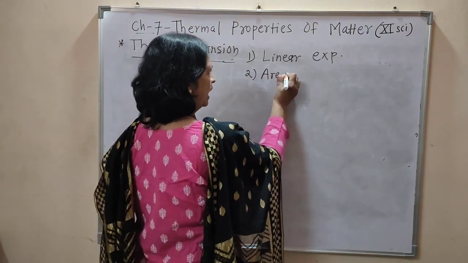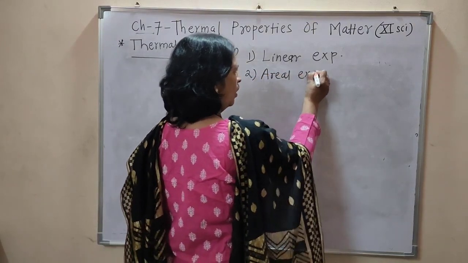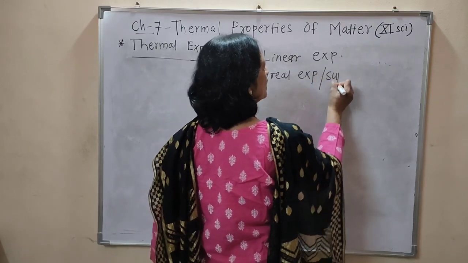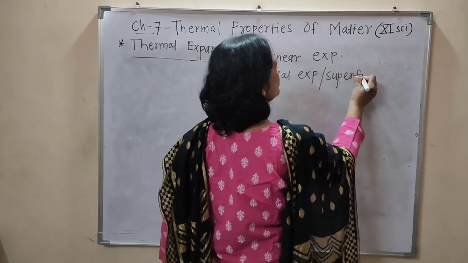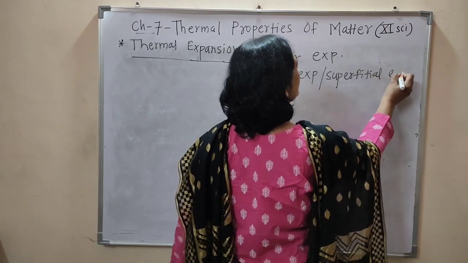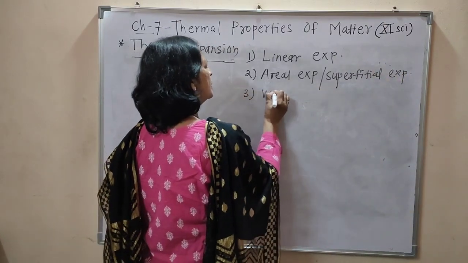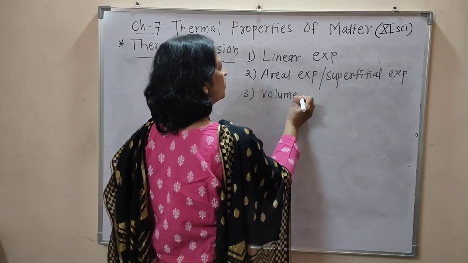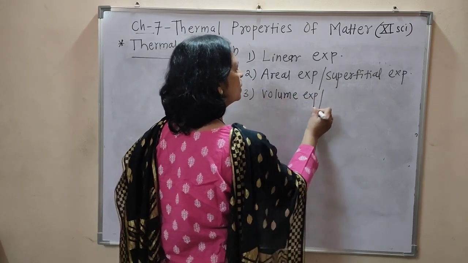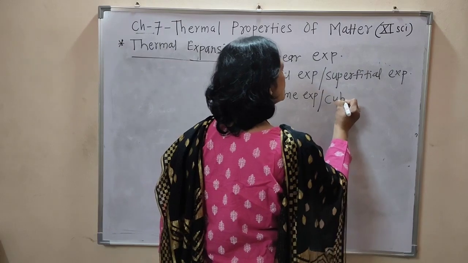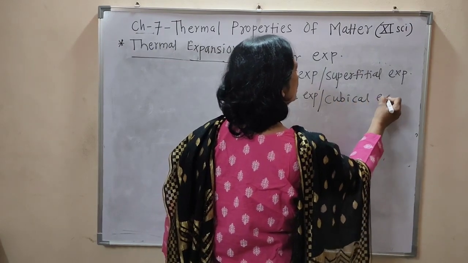That is called areal expansion or superficial expansion. And when its volume gets increased, it is called volume expansion or cubical expansion.